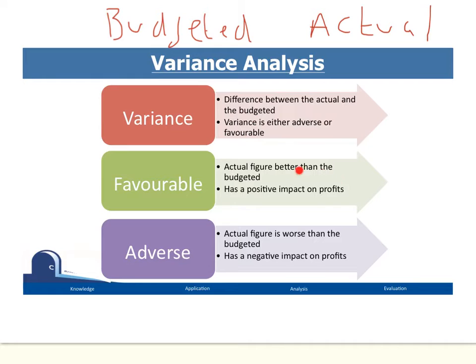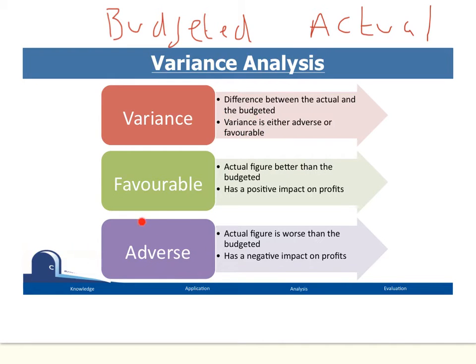And usually this means that it has a positive impact on profits. So for example, if sales are higher than we expected, then this is favourable. It's going to have a positive impact. If we don't spend as much as we thought we were, we haven't spent as much, so therefore positive impact on profits. So it's favourable. Right, so what's adverse then?